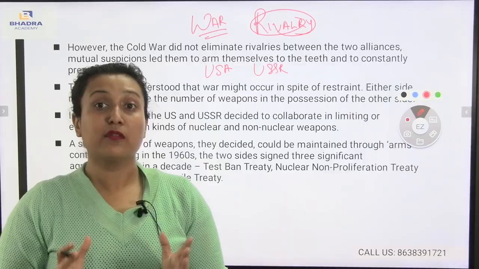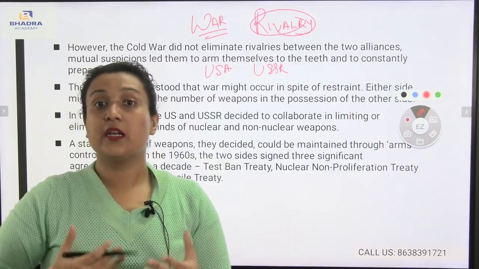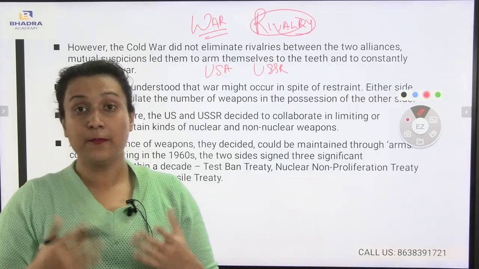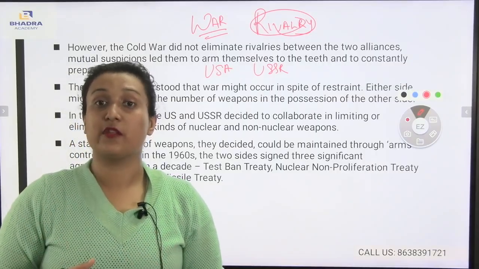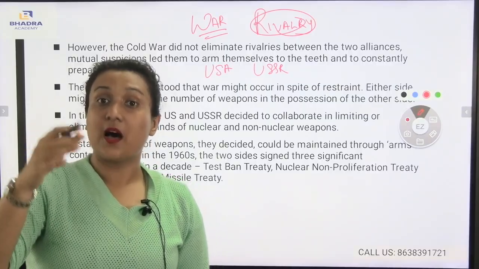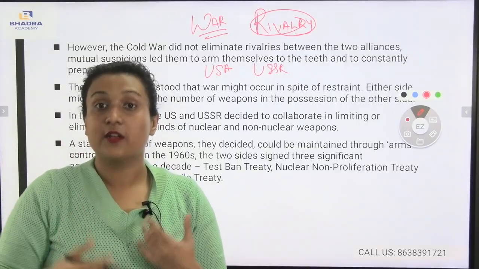As a result, most countries were led to suspicion, that one country could go for war in spite of restraint, which would push the other country to go for war too.